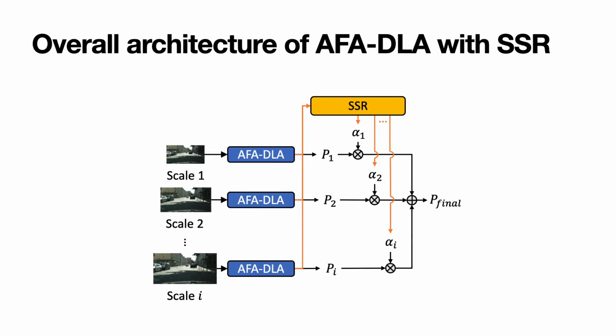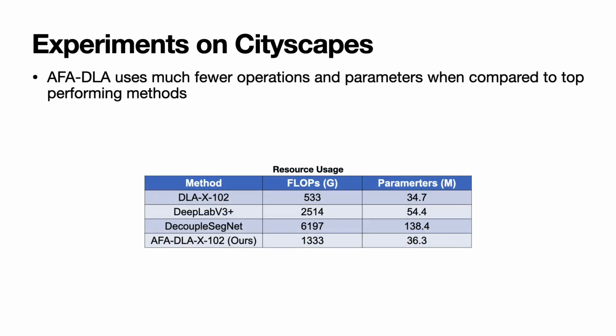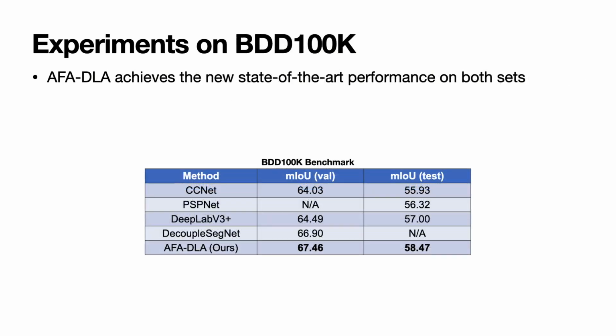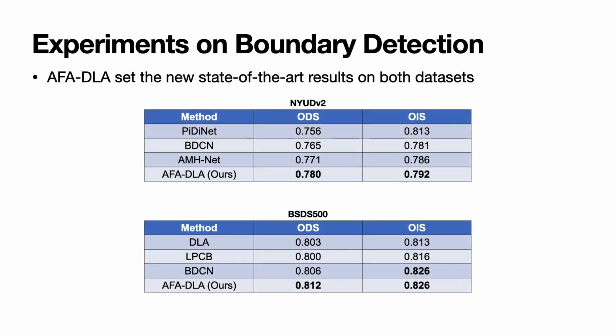Here is our method overview. We use AFA to replace the aggregation node in the DLA network and use SSR to fuse multi-scale predictions to get the final results. On the Cityscapes benchmark, AFA DLA achieves the best performance on the validation set and competitive performance with the top performing method on the test set. Furthermore, AFA DLA uses much fewer operations and parameters when compared to top performing methods. On the BDD100K benchmark, AFA DLA achieves new state-of-the-art performance on both sets. On the boundary detection task, AFA DLA sets new state-of-the-art results on both datasets.